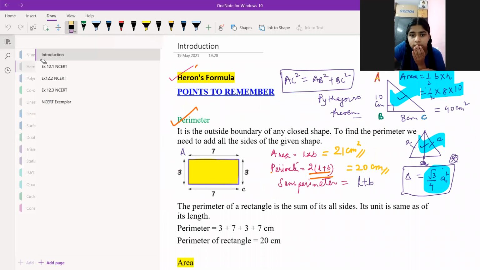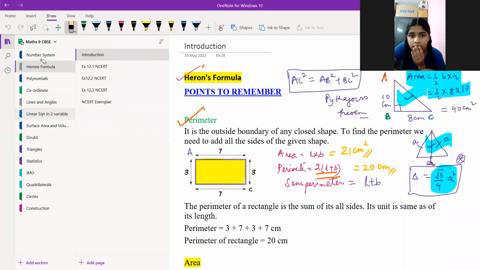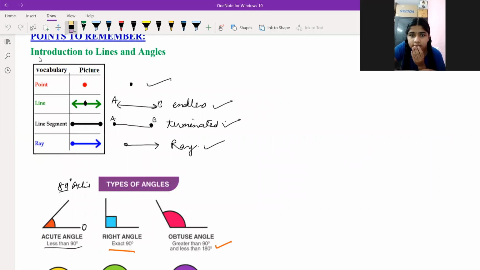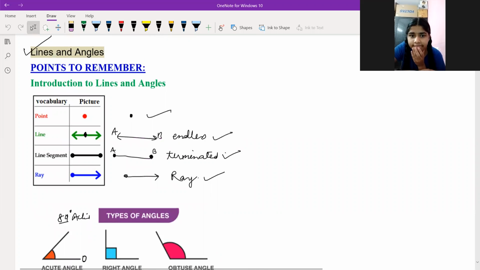Lines and angles. So there are 4 items here: point, line, line segment, and ray. Okay.